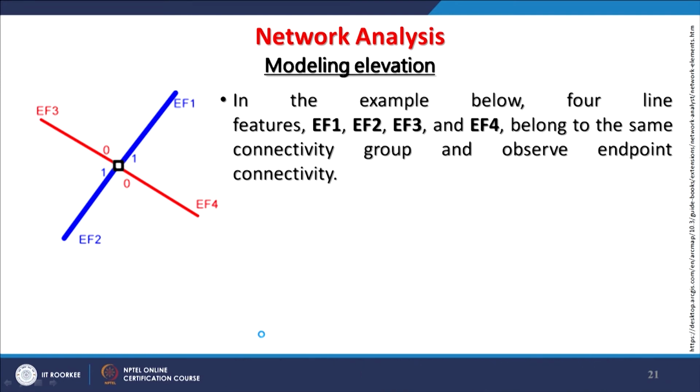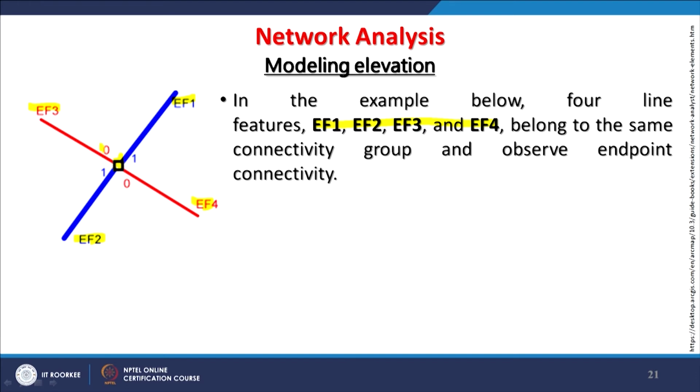So like here in this example, a very schematic and simple example, there are 4 line features, EF1, EF2, EF3 and EF4 element features, and these 4 line features belong to the same connectivity group. So there is basically a junction defined.